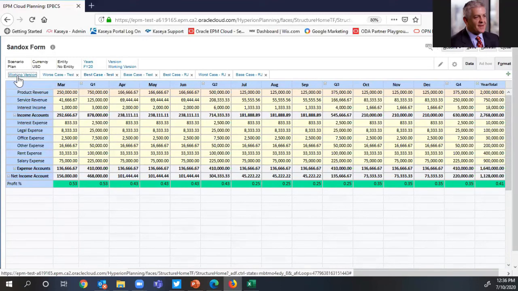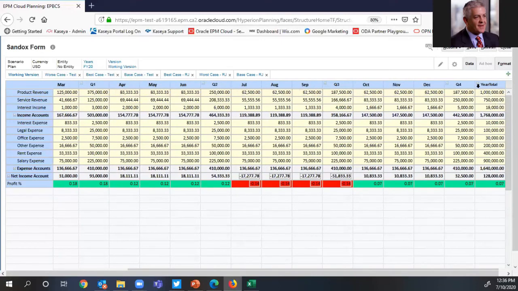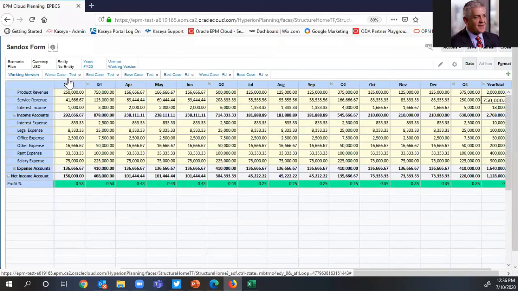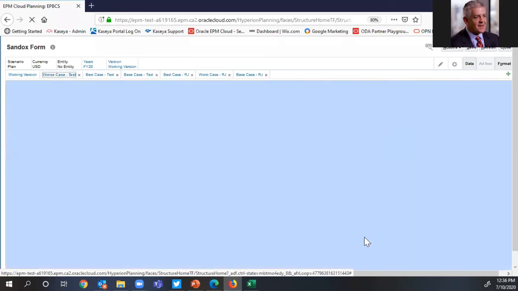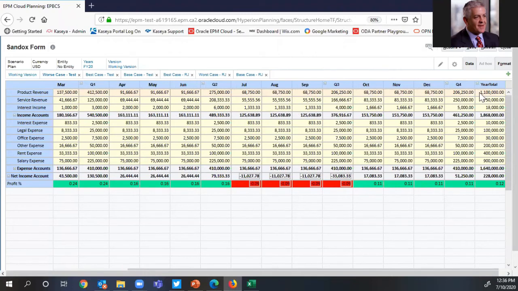What will also happen, and I'm about 99% sure that this is what happens, is if I change an account that a planner is working on within their sandbox and I hit save there, it's not going to update their change. That will not flow through to the sandbox, right?